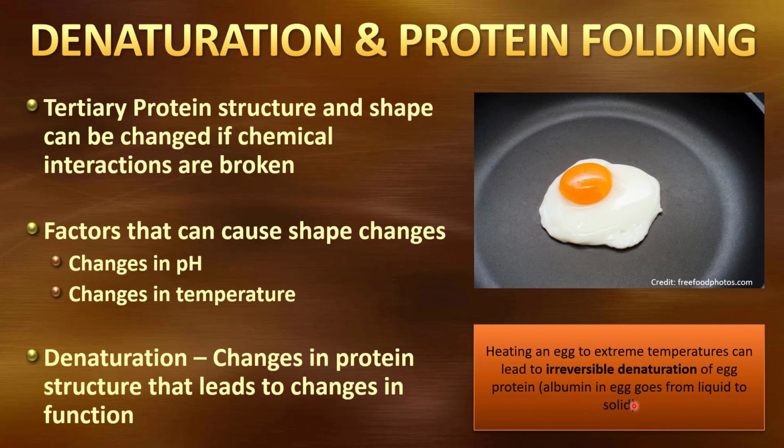In some cases, that denaturing might be irreversible. So we cannot uncook an egg. When you apply heat to an egg, the changes that you're seeing there to the egg white, that is a denaturing of that protein. So that is an irreversible denaturing. So that gives us a brief overview of proteins.